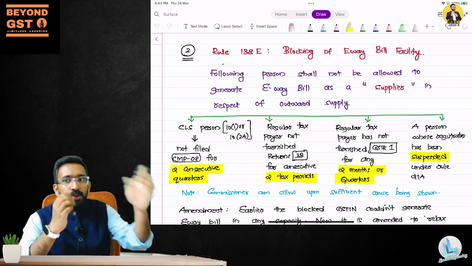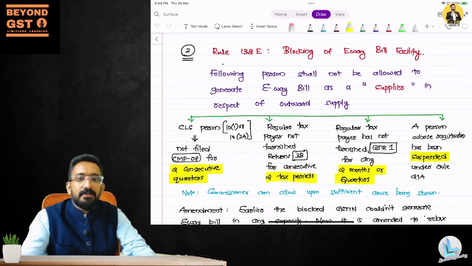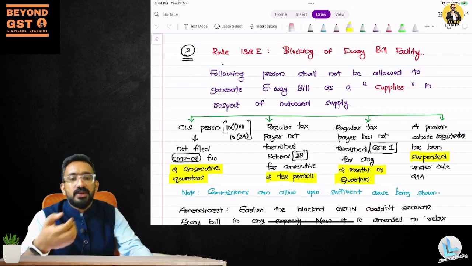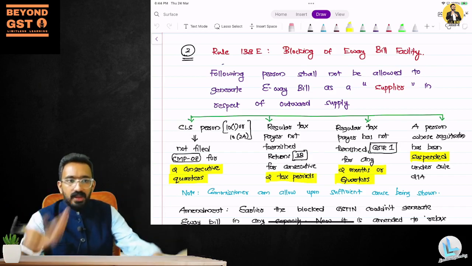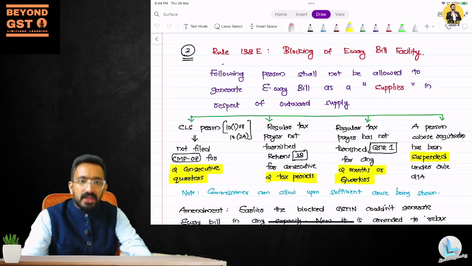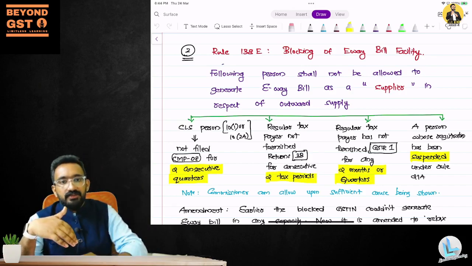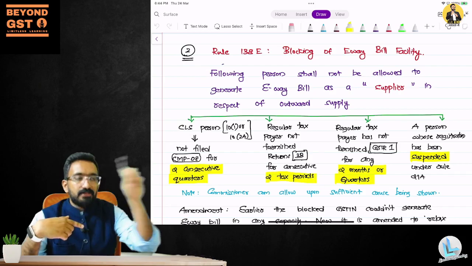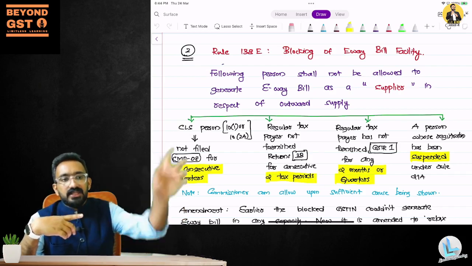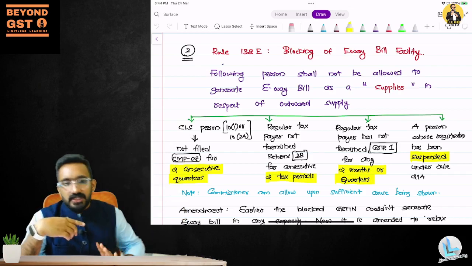There's a separate portal to generate it. A retailer, wholesaler, steel trader, iron trader, cement trader, everybody transporting goods will have to, on a day-in day-out basis, generate an e-waybill, find out who the recipient is, give their details and where I'm delivering, generate the e-waybill, and then give it to the transporter. Then the transporter will transport the goods.